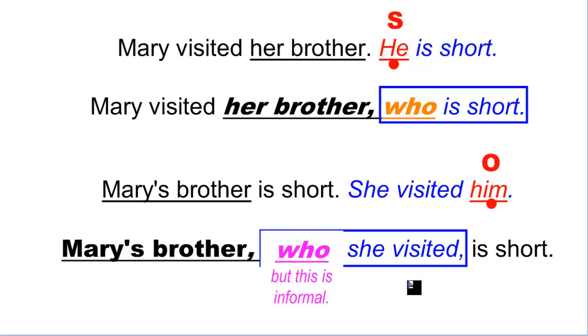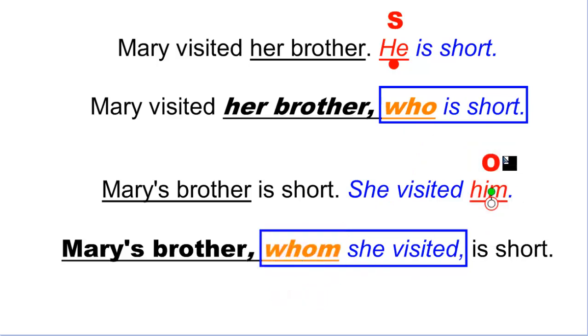Just remember it's a little bit informal, and it's exclusively for the object. Whom is exclusively for the object, okay? When the thing that you're commenting about, or the person you're commenting about, is the object of your commentary. Okay, that's the only case where you use whom.